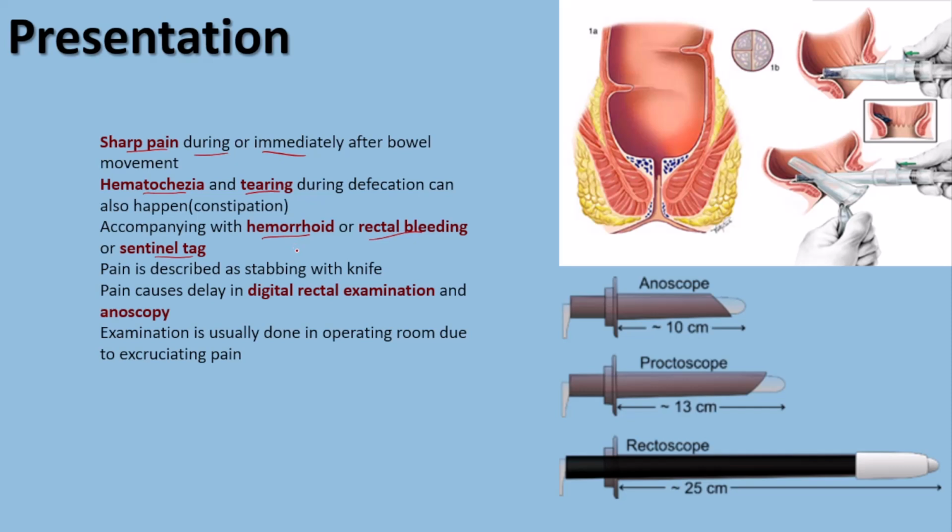And the pain is described as a stabbing pain, and due to this pain, it is very difficult to perform digital rectal examination of the anal canal, either with the finger or with anoscopy. So these are devices that we are going to use. Usually we are using an anoscope, which is this device, and we use this device for the anoscopy of patients who are suffering from anal fissure.